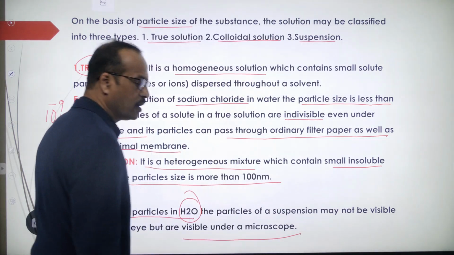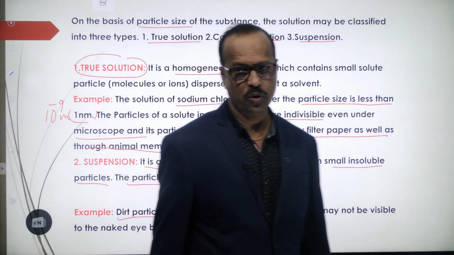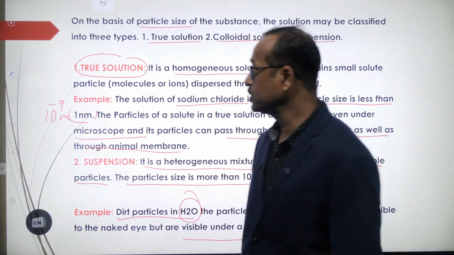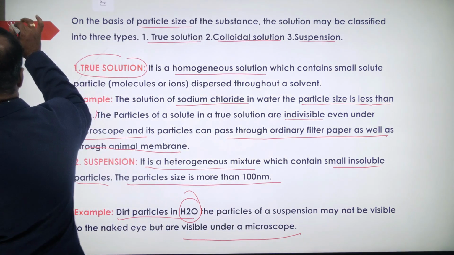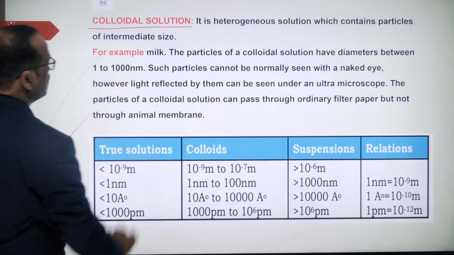Sometimes they cannot be visible, sometimes they can be visible. Okay, so that is about the suspensions. Clear to you about the suspension? Now between the true solutions and colloidal suspension, there is one more type of solution, which is called a colloidal solution.